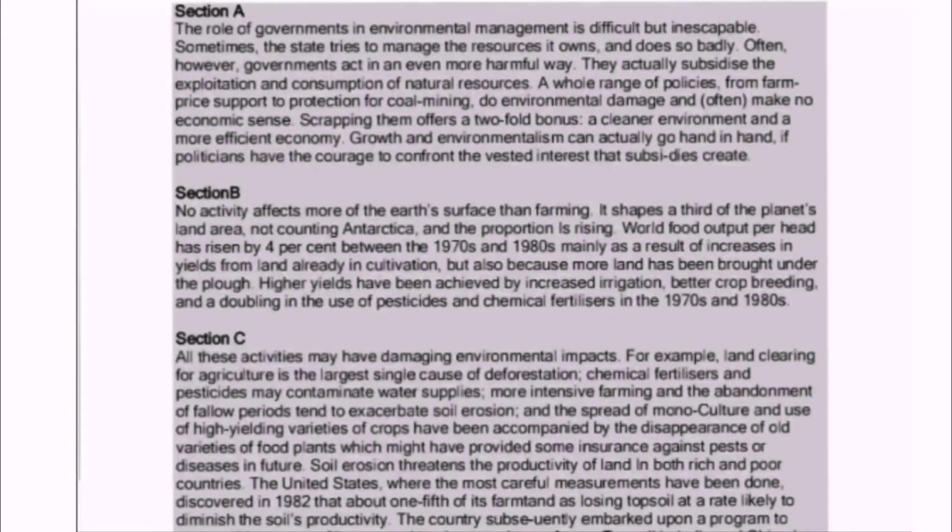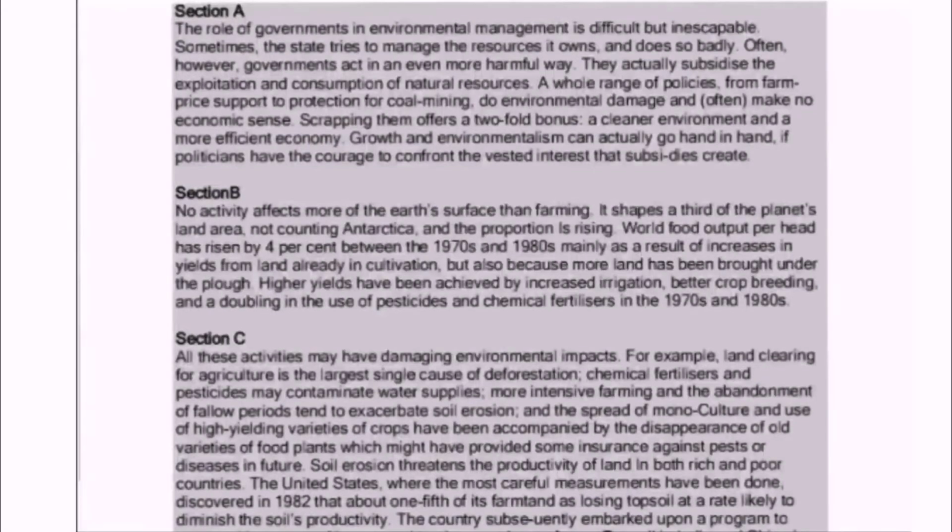So in this paragraph we have read about the farming, that farming damages the earth's surface more than anything else, and 1/3 of earth is used for farming. Then we read about the food output or production of food, that between 1970s and 1980s the food output for one person increased by 4%. Let's go to the list of headings and we try to find the suitable heading for paragraph B.